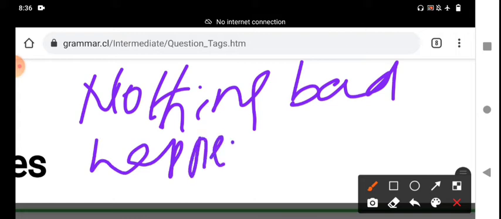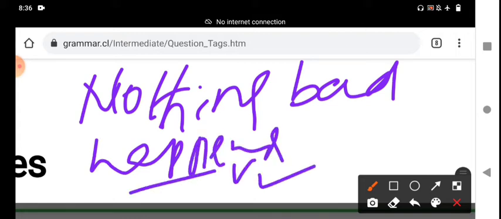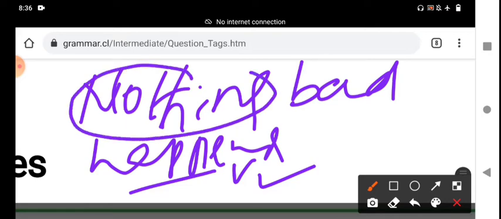What is the question tag? Happened is V2, past tense. Instead of the subject nothing, what do we take? What is the pronoun? It. We have to take the pronoun it.